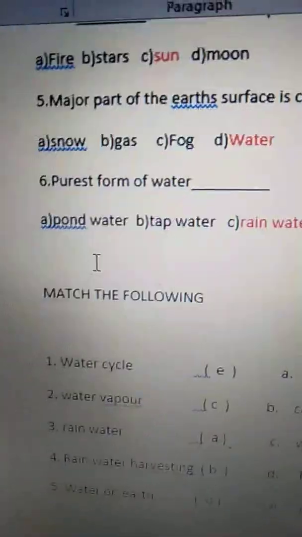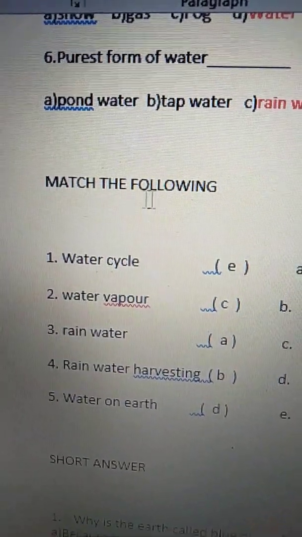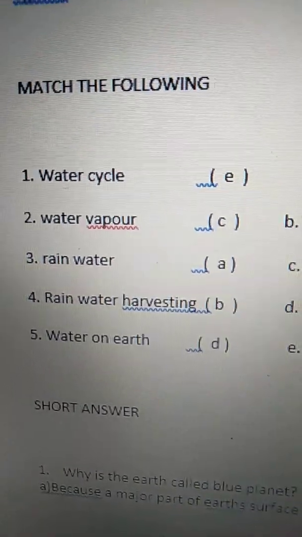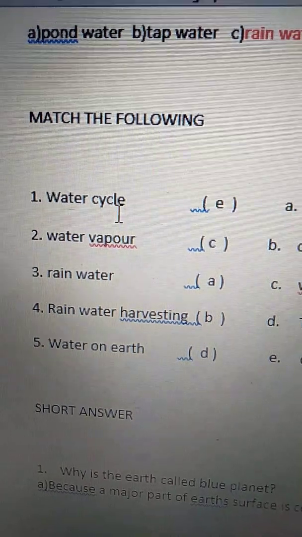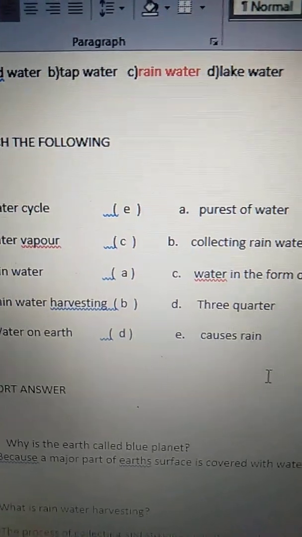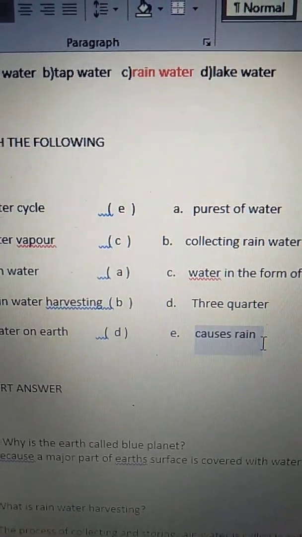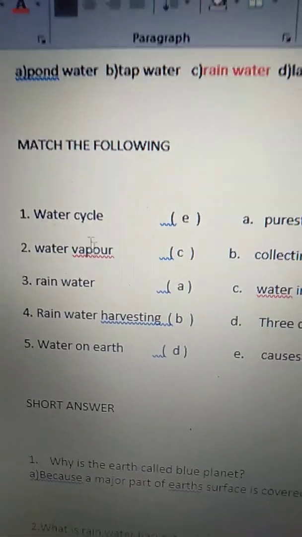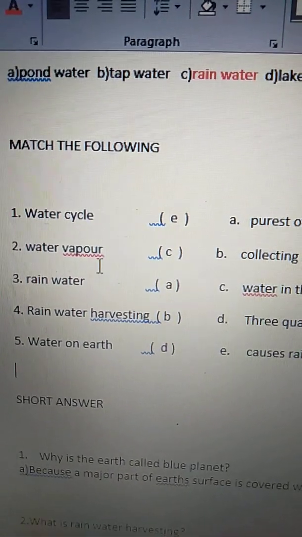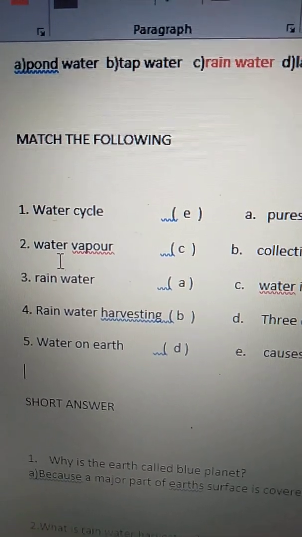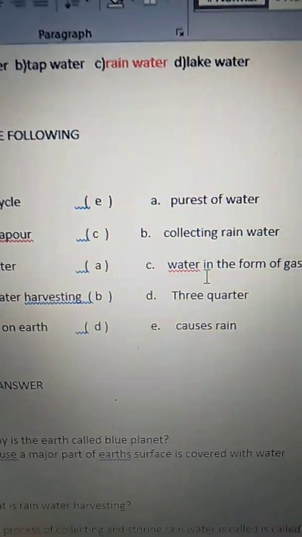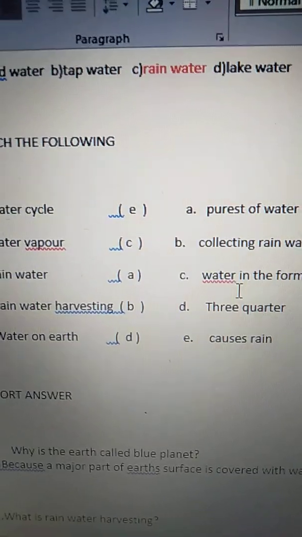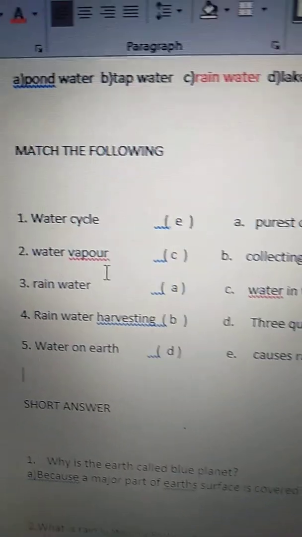Okay. Now see match the following, children. Match the following. First one. Water cycle. W-A-T-E-R, water. C-Y-C-L-E, cycle. Water cycle means E. Causes rain. Now second one is water vapor. W-A-T-E-R, water. V-A-P-O-U-R, vapor. See the sixth one. Water in the form of gas. Water in the form of gas, we call it as water vapor.